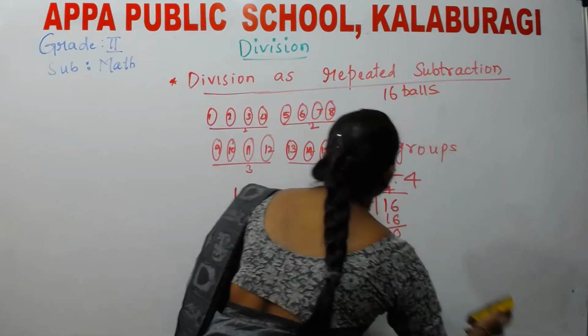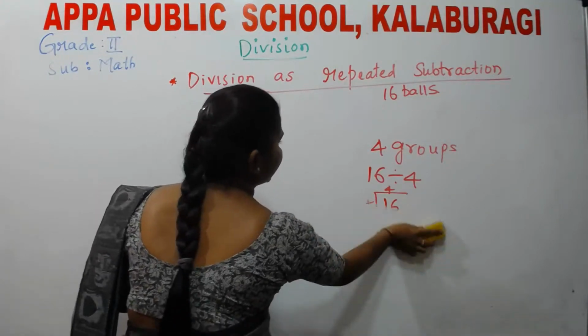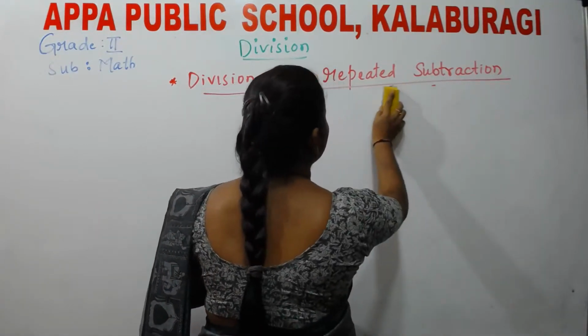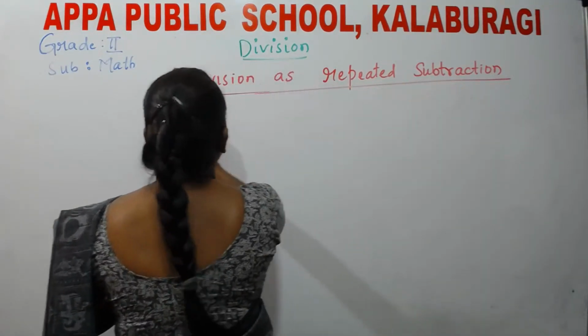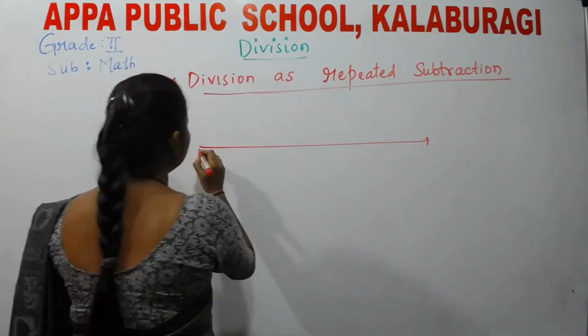I'll show you using the number line also, then it will be clear. You learned about the number line, children?